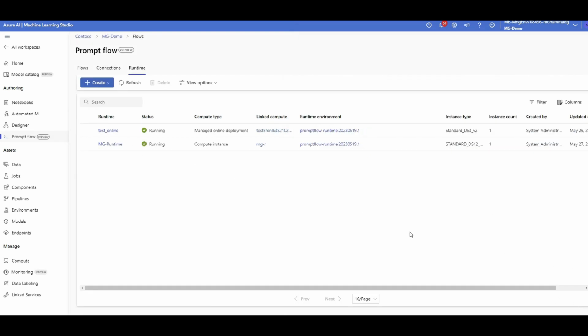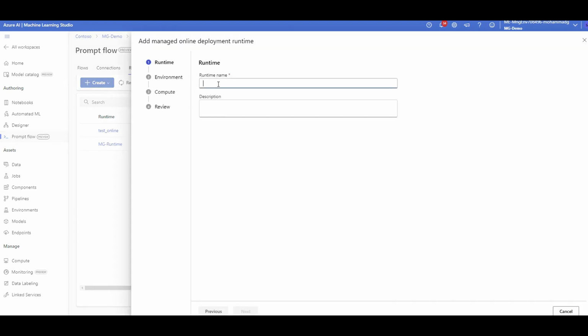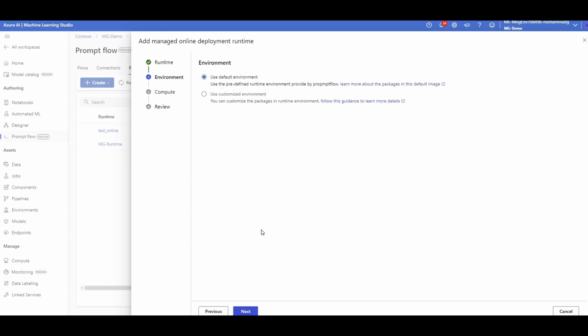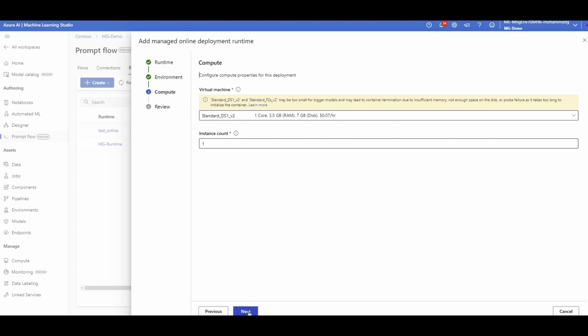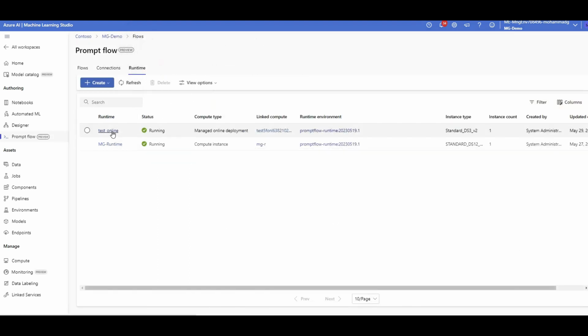Later on, when we want to deploy our prompt engineering project as an endpoint, I can have a managed online endpoint runtime created as well. I call it another name, MGB002. Then the same thing, the environment we talked about, select your compute, and you click on next, review, and create. I don't do it because I already did one, so I have an online runtime as well for deploying the solution that I'm going to show you shortly. So that's about these three tabs.